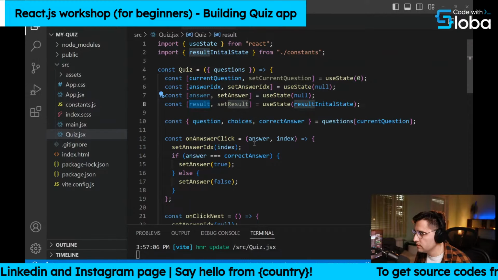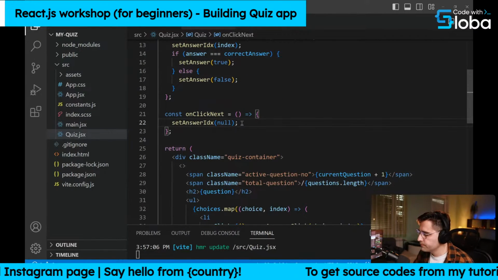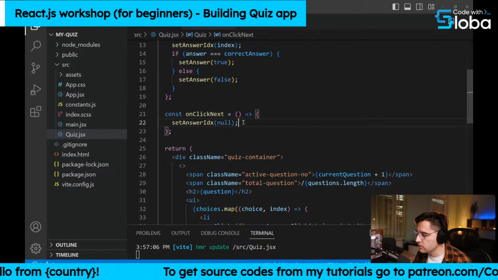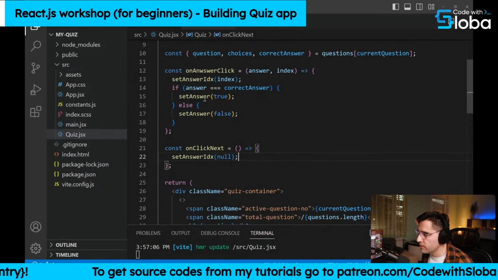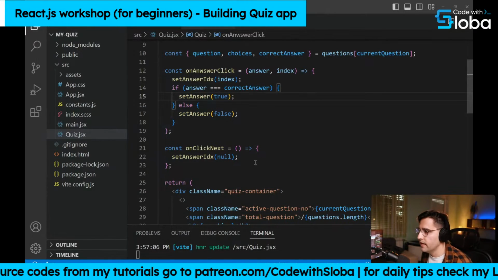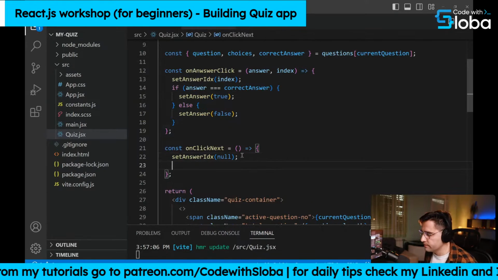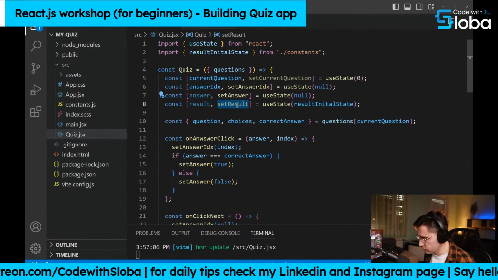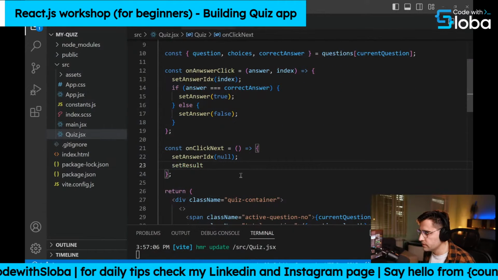And now what we want to do is update that state depending on the actual answer. So if the answer, because here we are setting the answer to be true or false when we are clicking on the item, and here we want to check. So you want to set result, use this function to update the actual result. Here, set result.